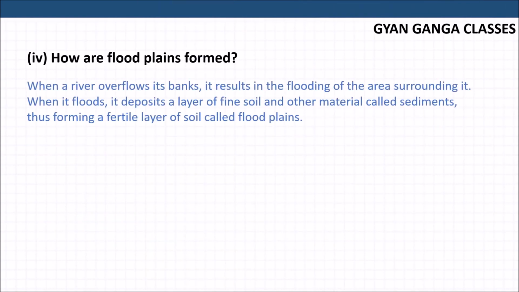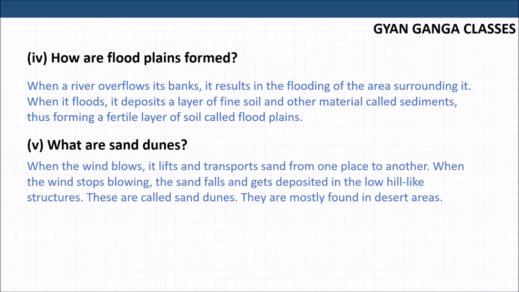How are floodplains formed? When a river overflows its banks, it results in the flooding of the area surrounding it. When it floods, it deposits a layer of fine soil and other materials called sediments, thus forming a fertile layer of soil called floodplains. Then what are sand dunes?